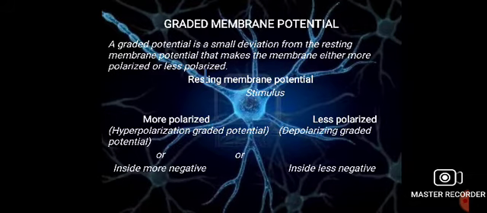This condition is named hyperpolarizing graded potential. But in case of less polarized graded potential, the cytosolic region has lesser negative charge, and it is also named depolarizing graded potential.